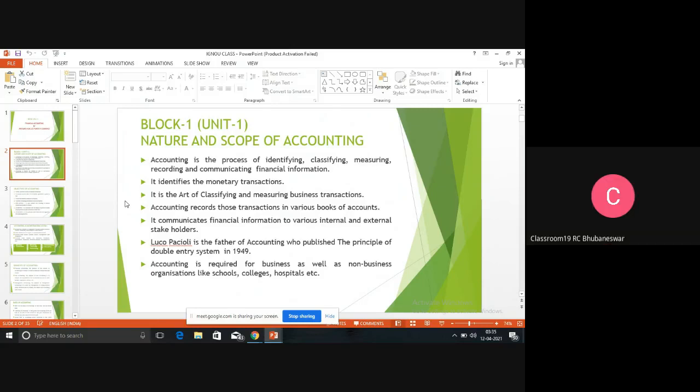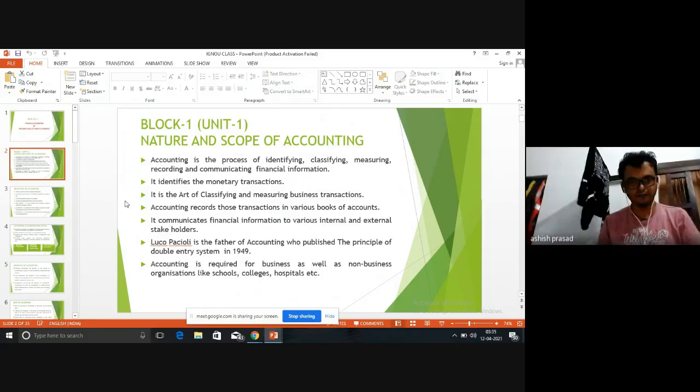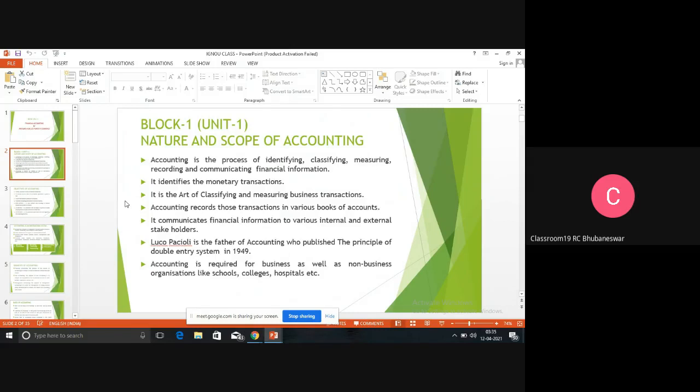But transactions, you all have read in plus two, are of two types: monetary transactions and non-monetary transactions. Monetary transaction means the transaction which can be converted into money. Non-monetary transaction means the transactions which cannot be recorded in monetary terms. Then what does accounting do? Accounting records only the monetary transactions.